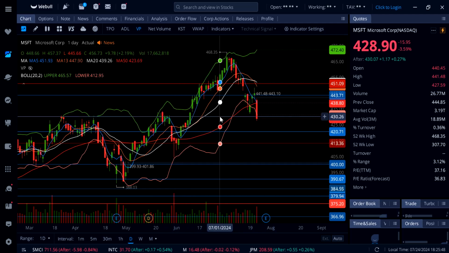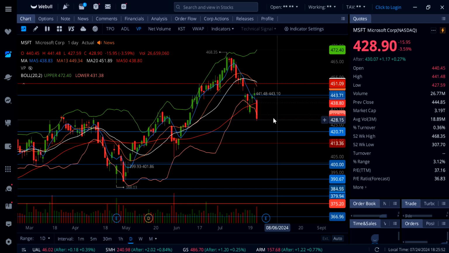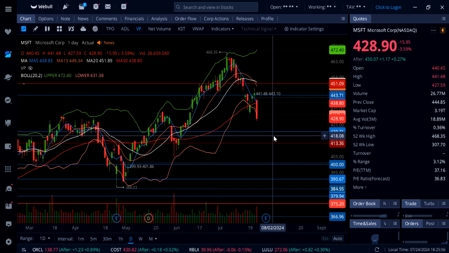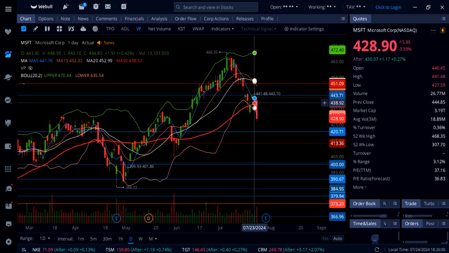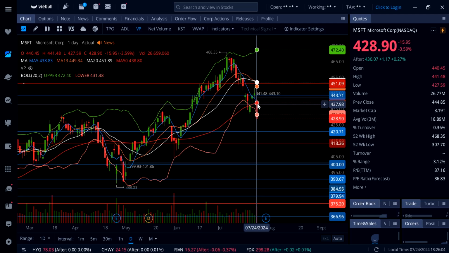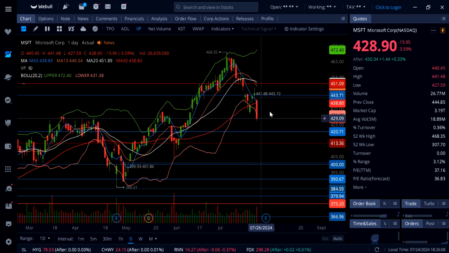But if this thing continues and stays under 433, you'll see more selling down to 420. Over 433, watch out for a move up to 438.80 to retest the 5-day and 50-day moving average, and over that level, we got a gap down from today, a gap on top. We will see Microsoft going up and closing this gap at 443.